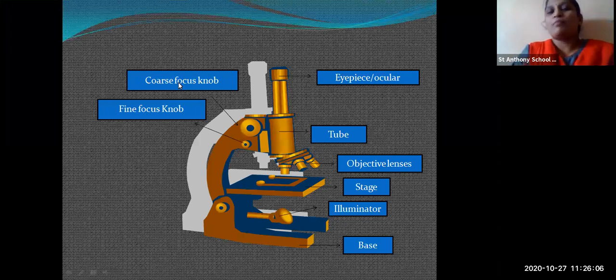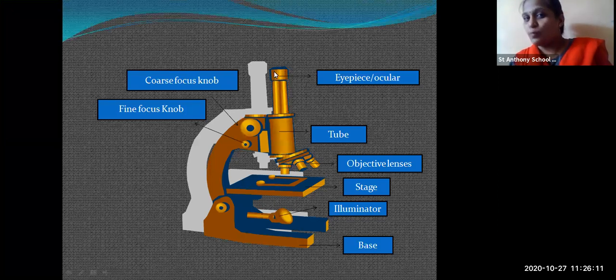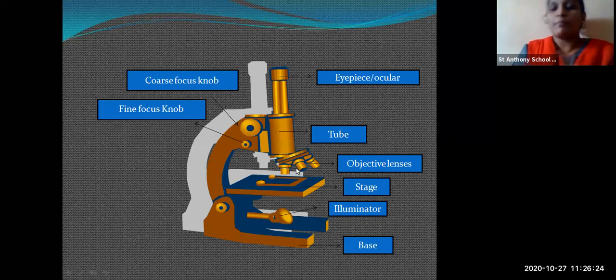Now this is a microscope. Again, I will explain how it works. At the top you have the eyepiece. You are supposed to close one eye, and with the other eye you watch the slide which is placed on this stage. Some slides are permanent slides, some are temporary, meaning we make them to see the organisms and then afterwards we destroy them. Permanent slides remain forever, and you can use them for a longer time.